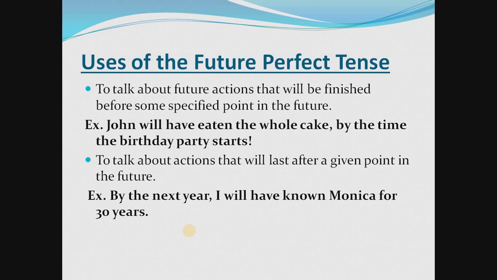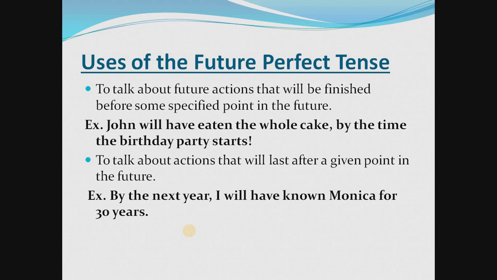Students, some points you have to remember. In affirmative sentences, meaning positive sentences, we always use shall have with I and we, and with the other subjects we use will have. And we always use verb third form.